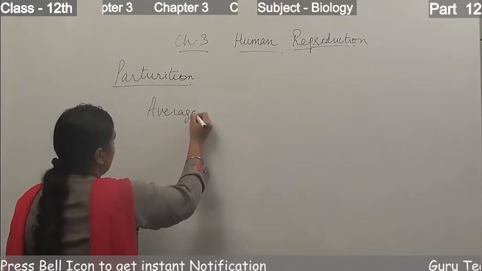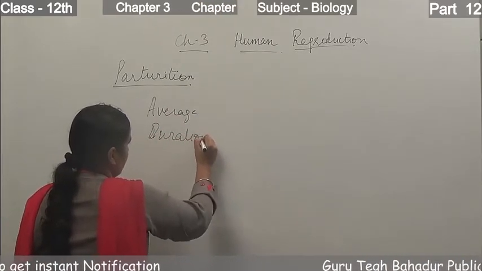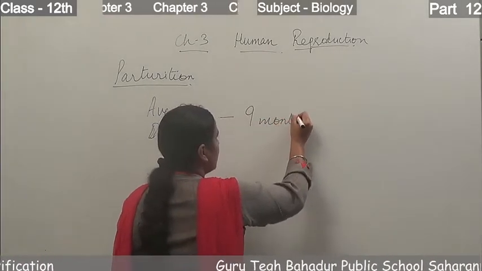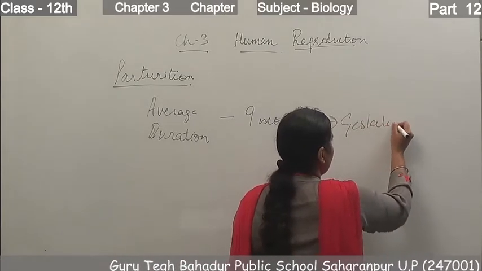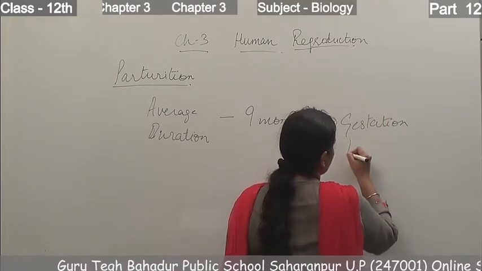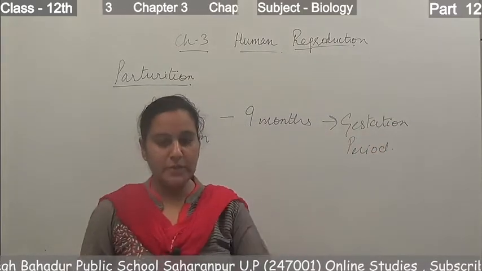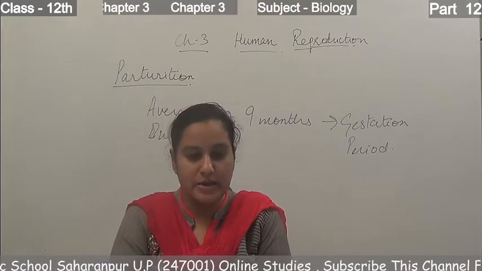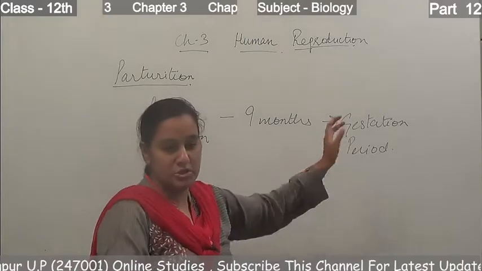The average duration is 9 months, and this period is known as the gestation period. So in human beings, the time period of human pregnancy is 9 months, and this average duration is known as the gestation period.